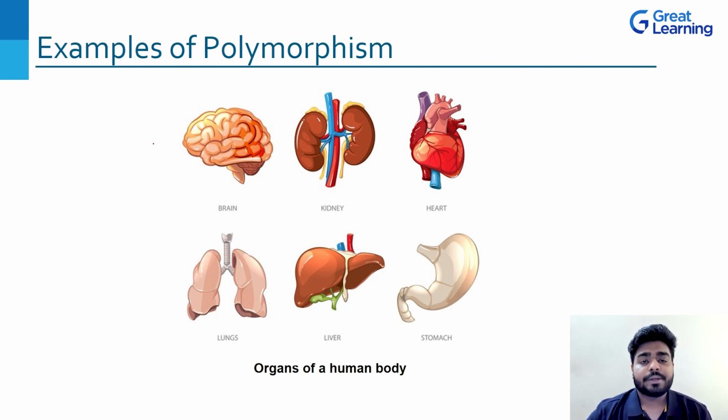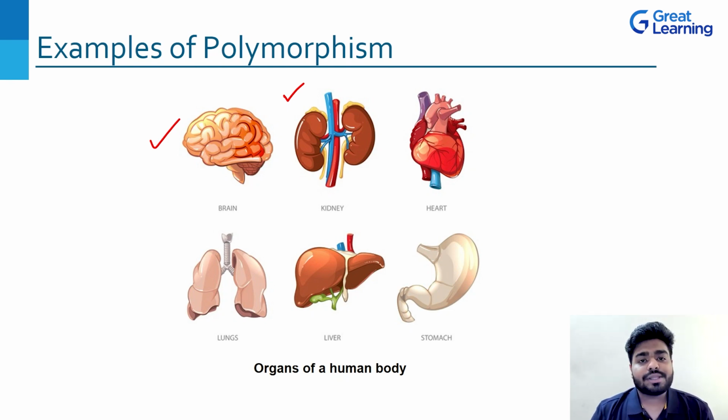You can see brain is something looking like this, kidney is something looking like this. But what is the working of all these organs? It makes our body function, it makes our body work, right? So the function, that means the working, is same, but the shape or the form is different, right? So there are many forms, but the working is same, correct?